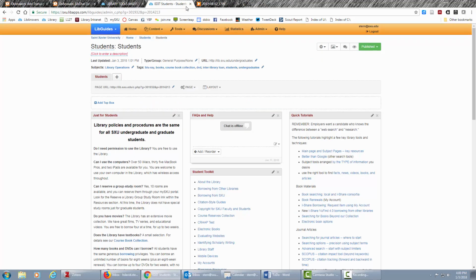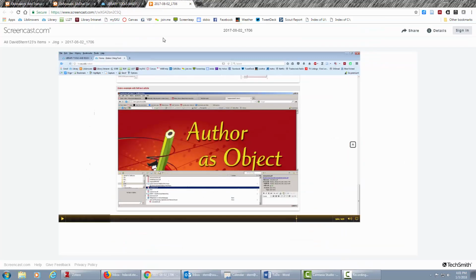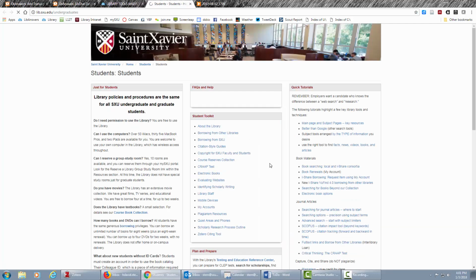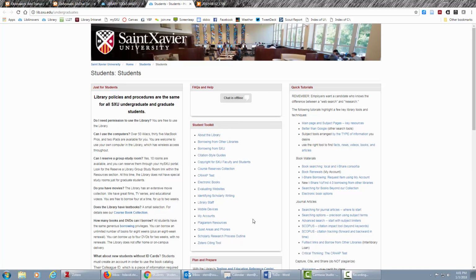Now, another thing that you would want to be able to do is, instead of just knowing the style guide itself, you're going to want to know the rules about plagiarism. So if we go back to student help and videos, right in the center toolkit, there's a page about plagiarism.